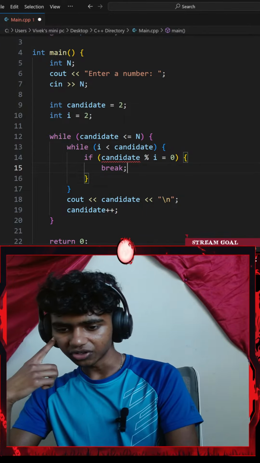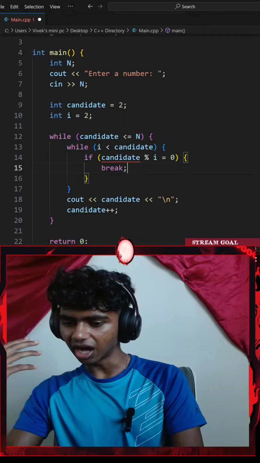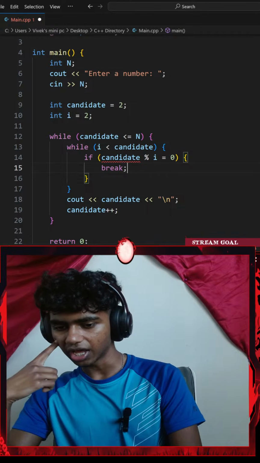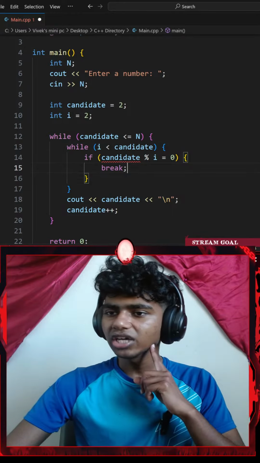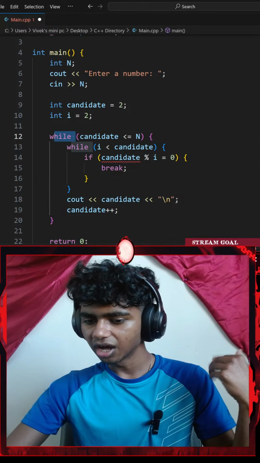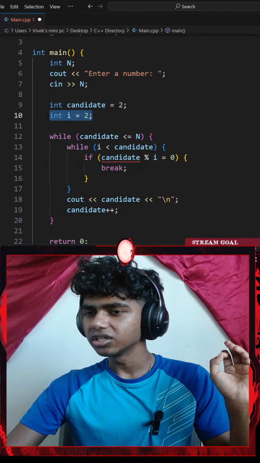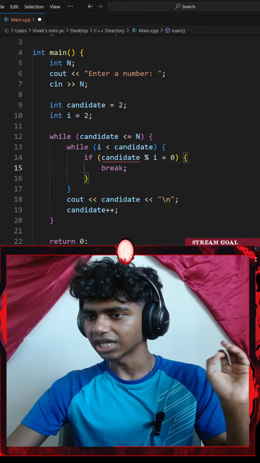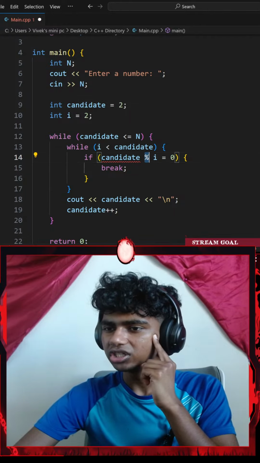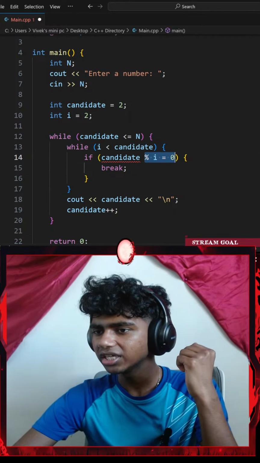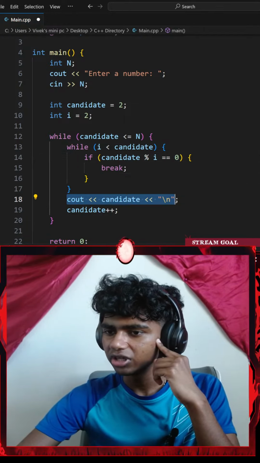Actually, that does make sense. For the first loop, you check i is less than or equal to n minus 1. Oh, wait, I think I see. So the first loop, I check if my i is less than or equal to n minus 1. I actually might try that after I fix this question. My second loop: if my candidate modulus i equals 0, I break.